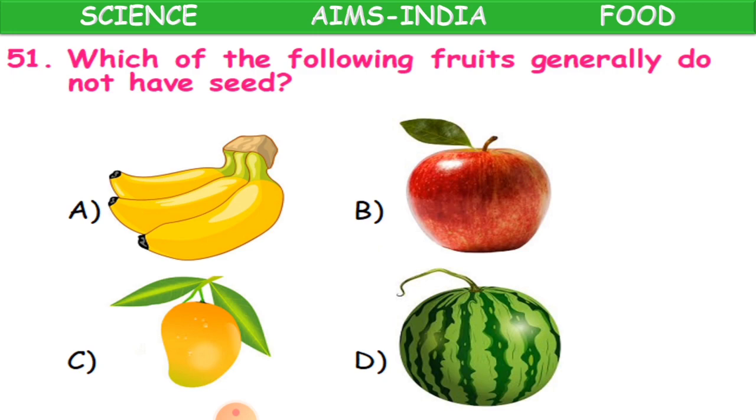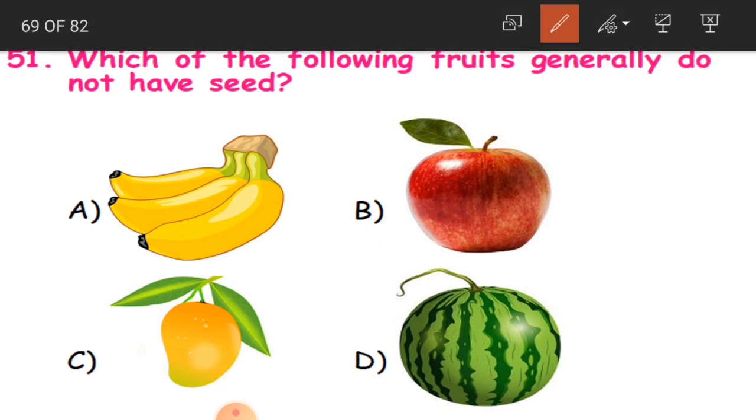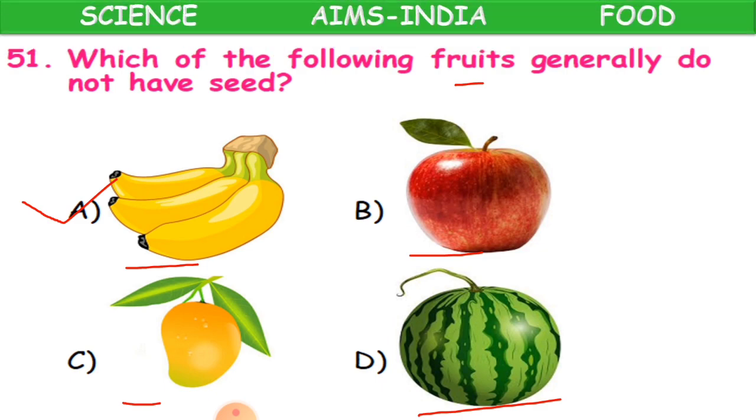51st question. Which of the following fruits generally do not have seed? Here you have banana, apple, mango and watermelon. Which do not have seed from these four fruits? And the answer is, what is the answer? Yes, banana. Now if you see apple, mango, watermelon, they do have seeds, but not banana. So A is the correct answer.